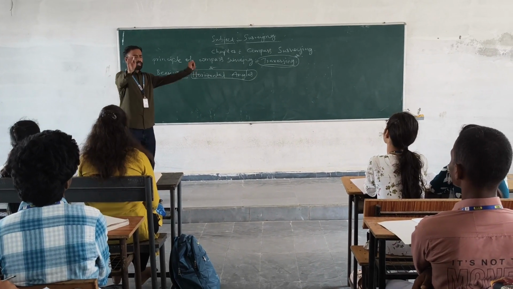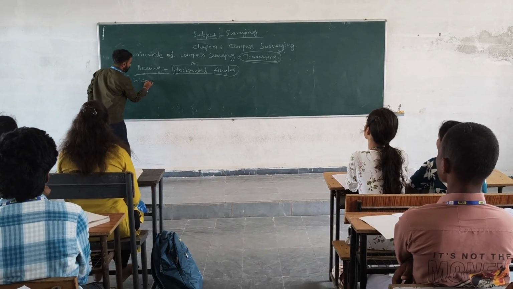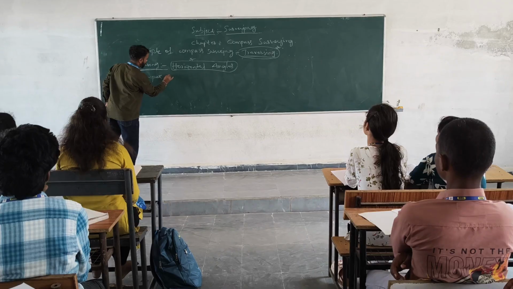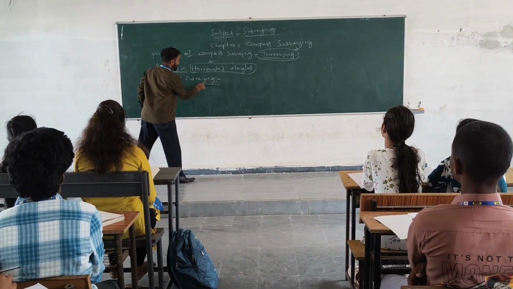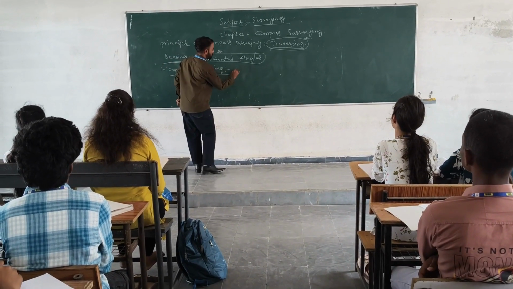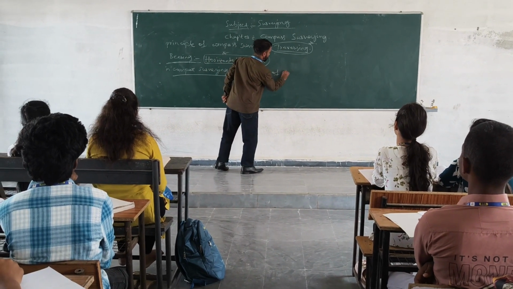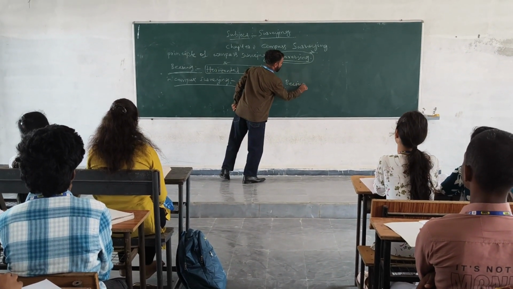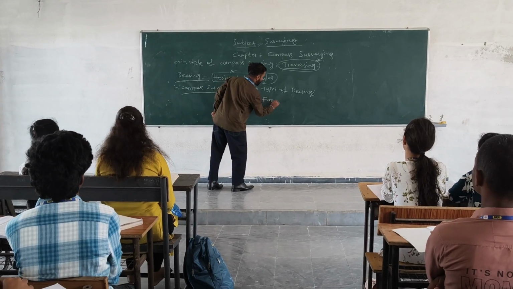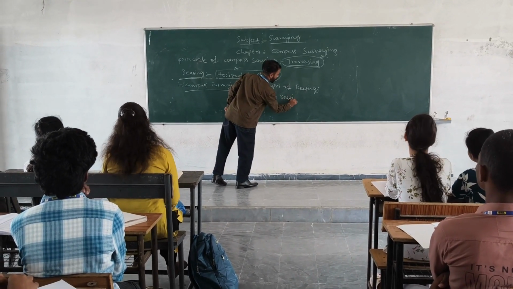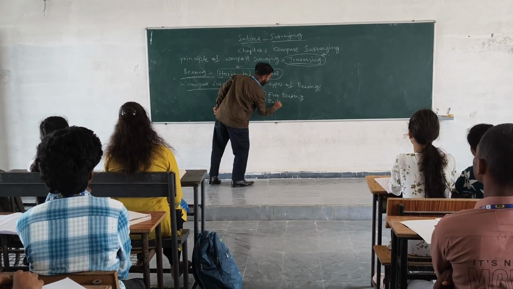So in our compass survey, there are two types of bearings. How many types of bearings? Two types of bearings. The first one is the fore bearing. The second one is the back bearing.